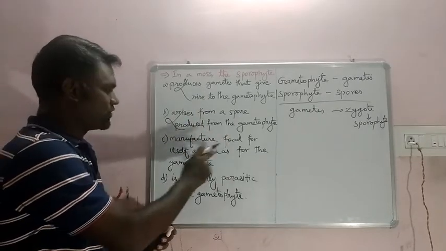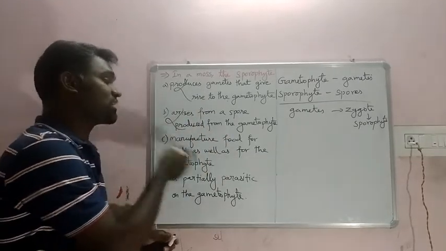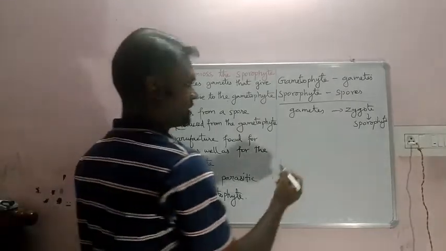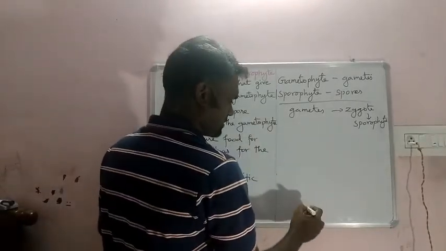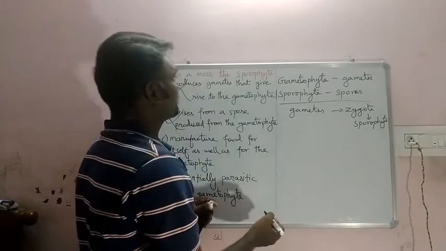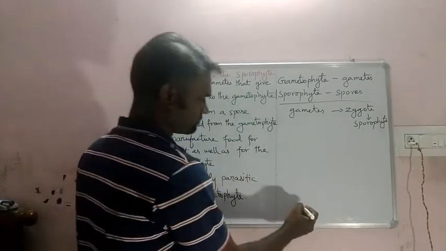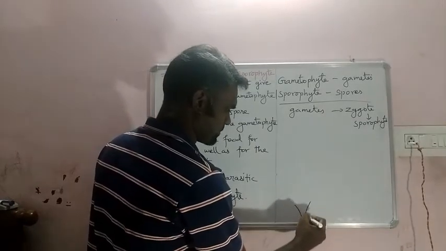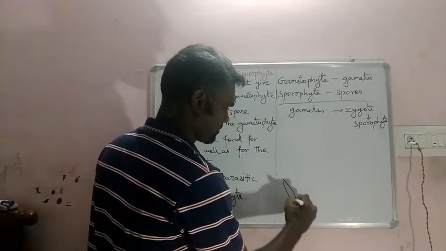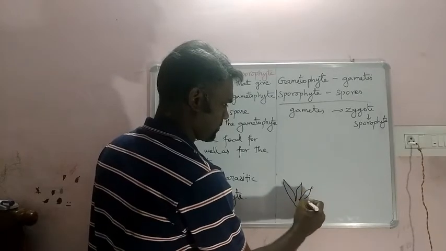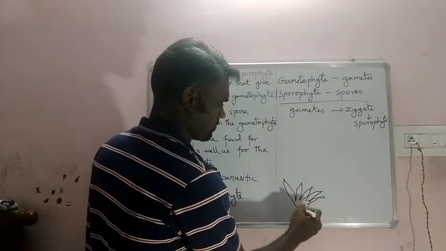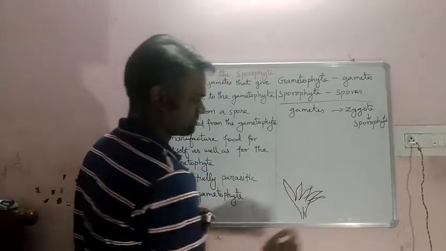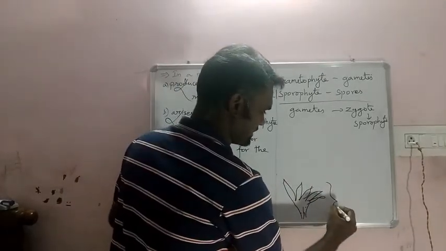Come to the third one: the sporophyte manufactures food for itself as well as for the gametophyte. For this we have to know the structure. Let me draw one of the mosses, whose name is Funaria. This is the leafy structure over here.